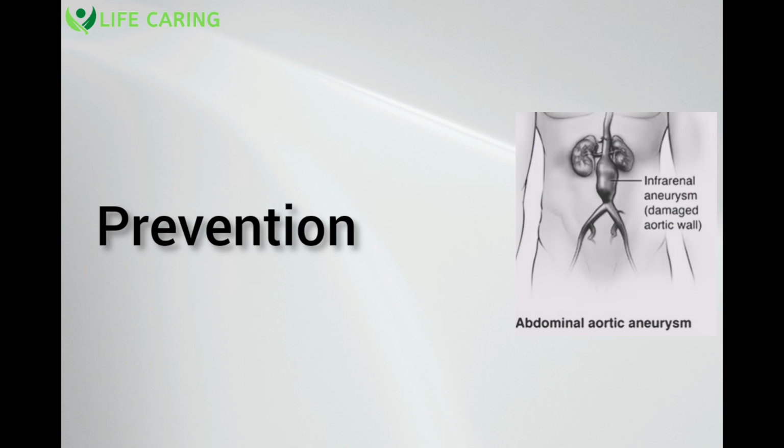Prevention: do the following to stop an aortic aneurysm from developing or from getting worse. Avoid using tobacco products or smoking. Avoid second-hand smoke by giving up smoking and chewing tobacco. Consult your doctor about possible treatments and medications if you need assistance quitting.